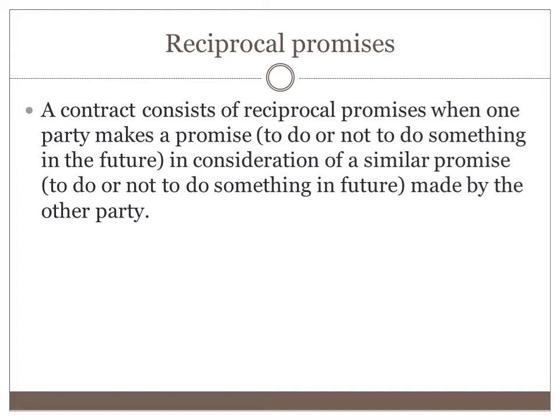Where one party is making a promise to do or not to do something in future, in consideration of that promise, the other party is also making a promise to do or not to do something in future. That's called reciprocal promises. Here, promises form the consideration or part of consideration for each other. Reciprocal promises are simply mutual promises. One party makes a promise in consideration of a similar promise made by the other party.